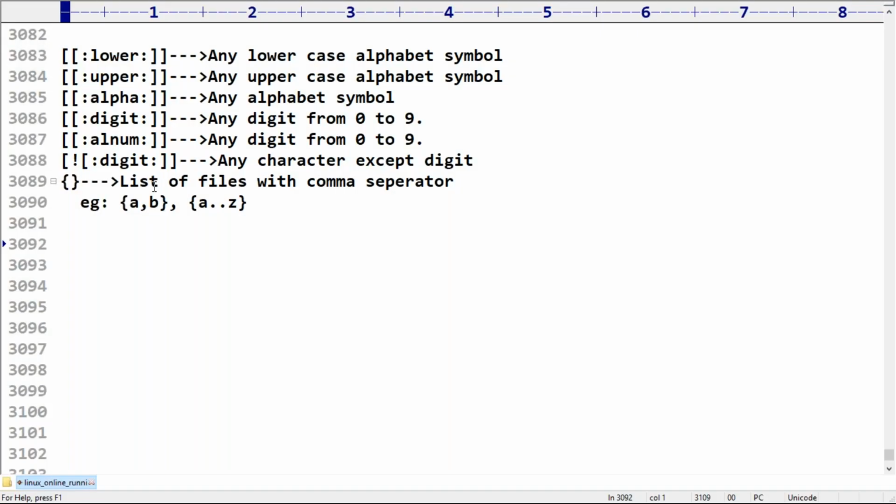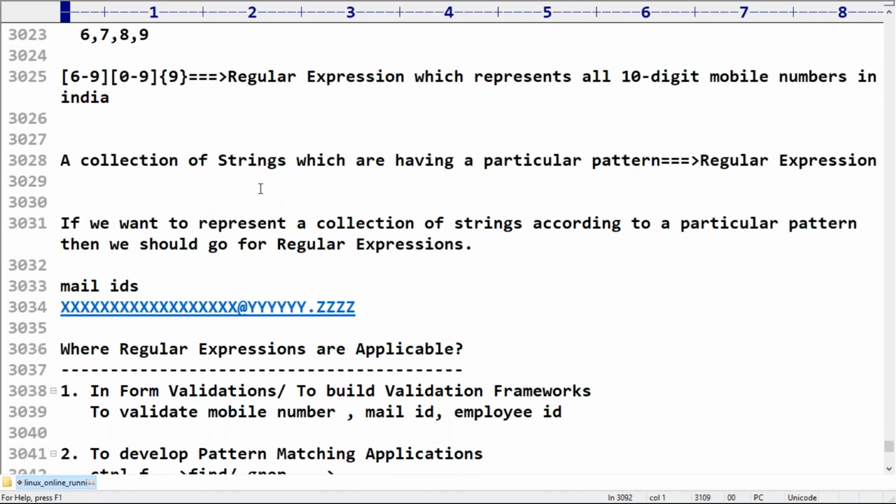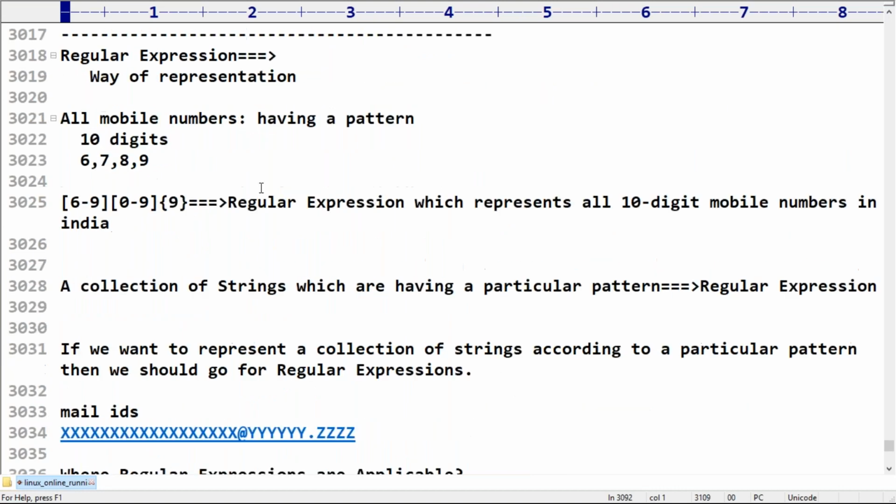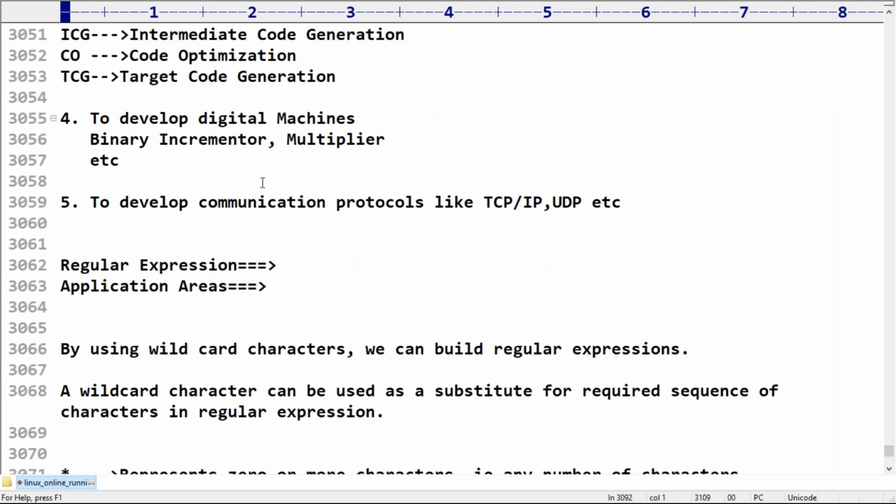In this video, what is the regular expression, what are its various application areas, and what about the wildcard characters we covered. Now my requirement is how you can use these things in our day-to-day Linux commands. This concept we need to discuss.